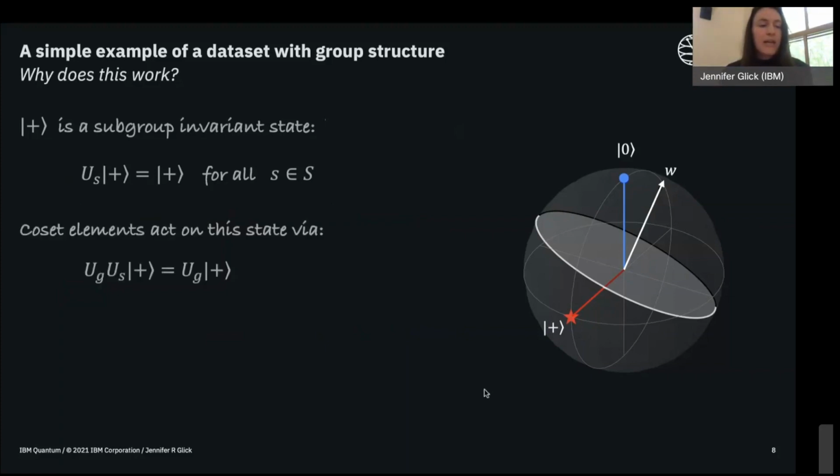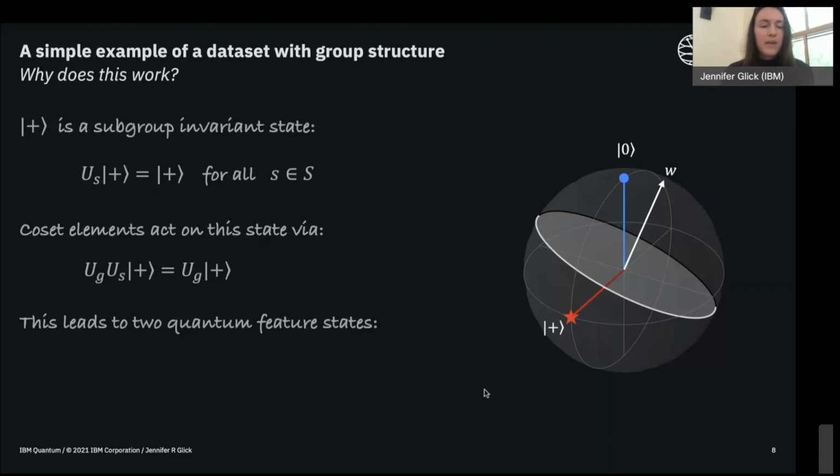Now, if we look at how an element of a coset acts on this state, remember that the coset is formed from a subgroup element and the group element G. Because U of S acting on our subgroup invariant state just returns the same state back again, all we are left with is the representation of the group element G acting on the plus state.